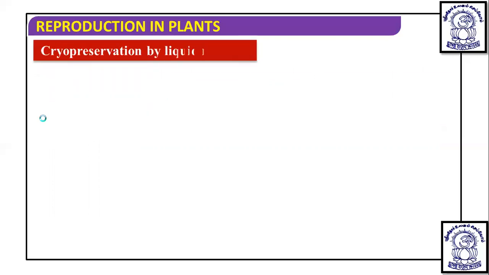Apart from this, if you want to preserve pollen grain, because pollen grain has cells, meaning it has genetic material, and that genetic material gives the germplasm, all the genetic information of that particular plant. So scientists thought about how we can store and preserve this pollen grain, and they came to an interesting concept that cryopreservation can be done for this particular pollen grain.